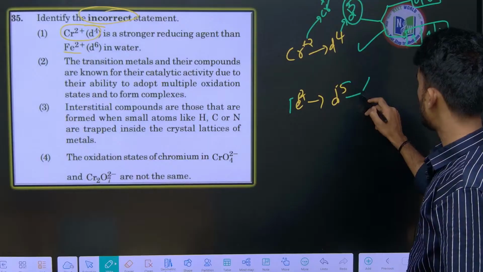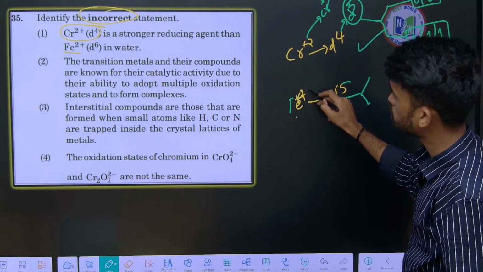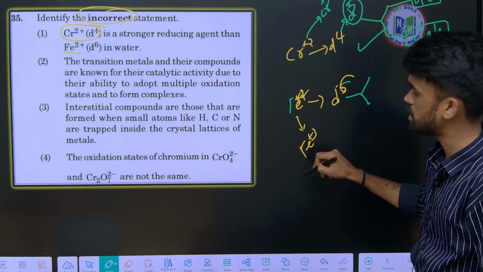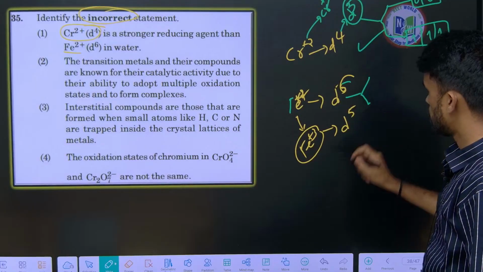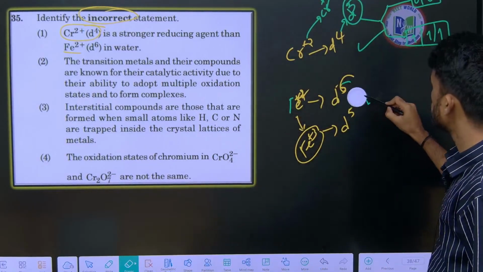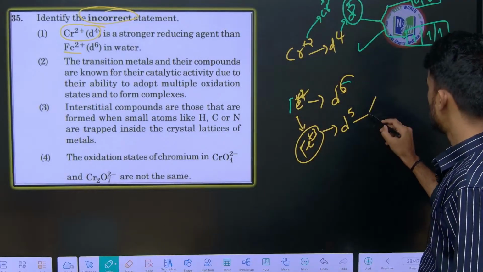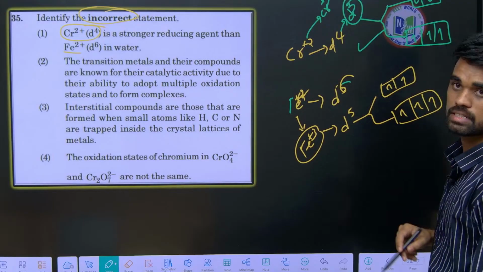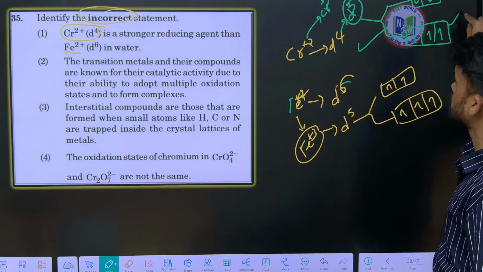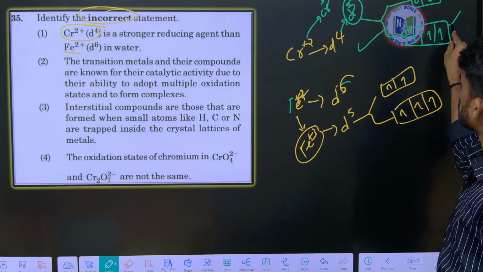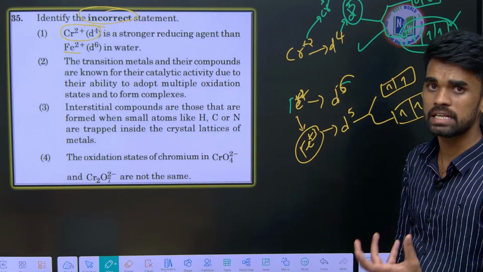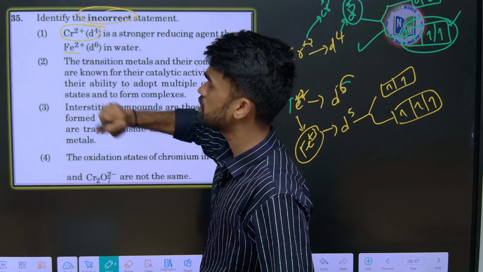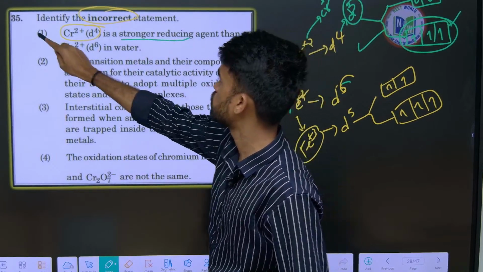Whereas Fe plus 2 has d6. When Fe plus 3 forms upon acting as a reducing agent, it becomes d5, right? So this d5 has t2g2 and eg2 electrons, like this: t2g 1, 2, 3 and eg 2 electrons. So this is relatively less stable than the other electronic configuration. All the electrons are present in the lower energy t2g set in chromium plus 3, which is more stable than this, and therefore it acts as a strong reducing agent. So the first option is correct.